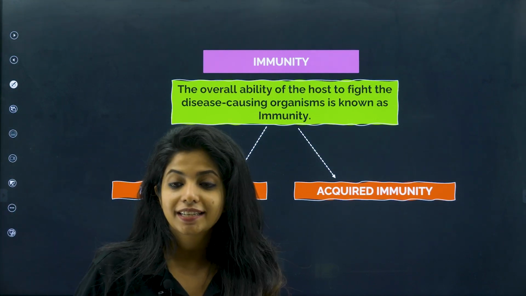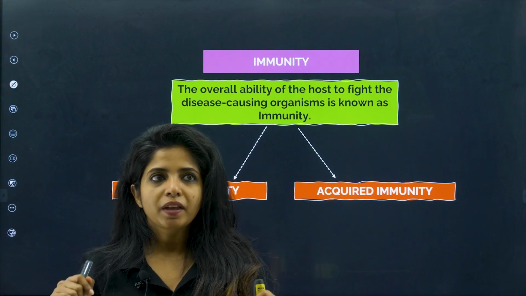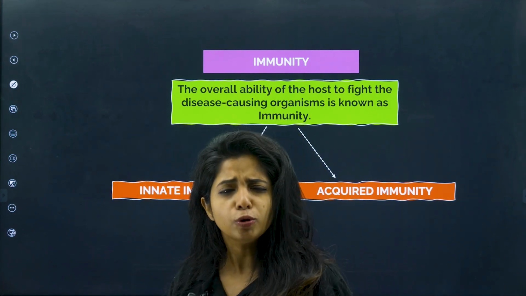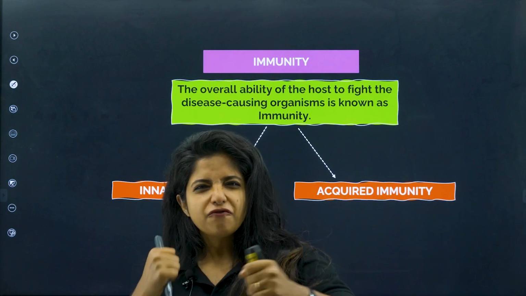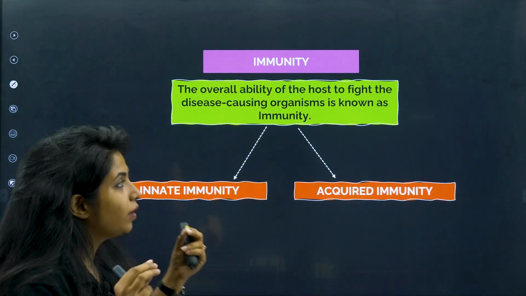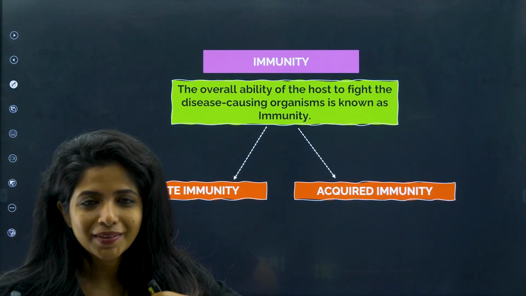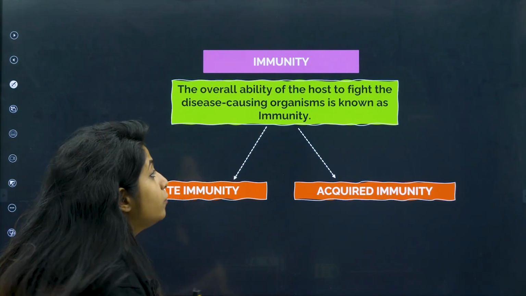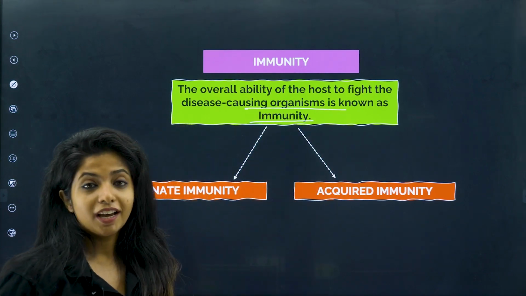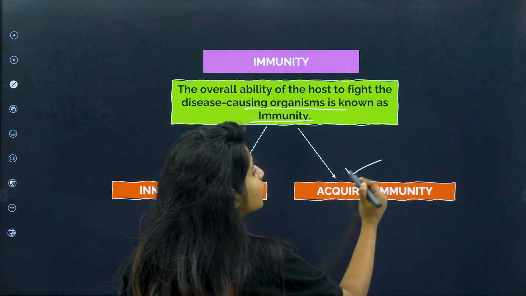We'll be talking about innate and acquired. What do you mean by immunity? That is the first question. When I say that I am immune to diseases, that means my body is able to fight against all the diseases that come my way. So in short, immunity is the overall ability of the host, meaning me, where the pathogen is going to live, to fight the disease causing organisms. Now immunity can be divided into two types. One is innate and the other one is acquired.